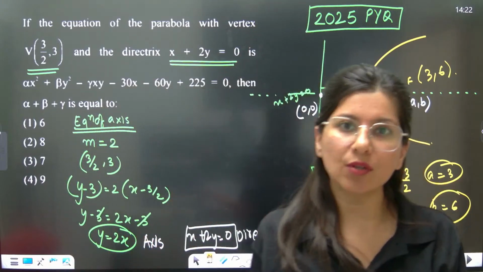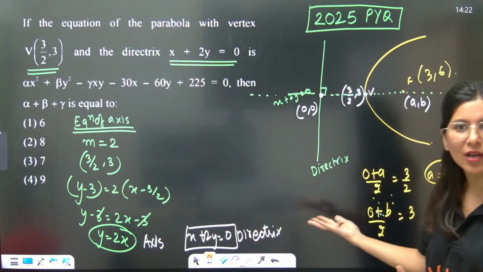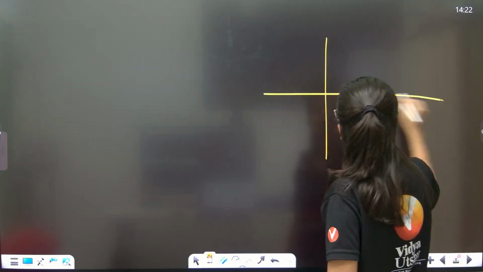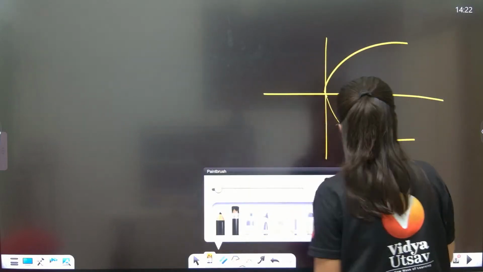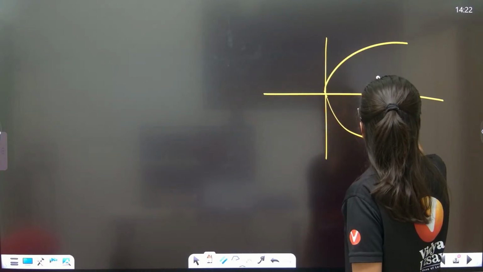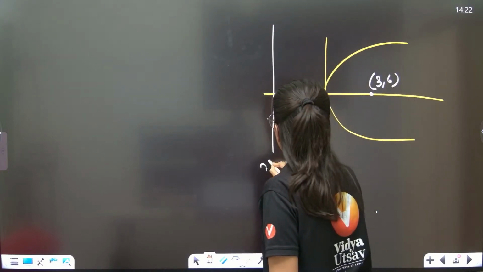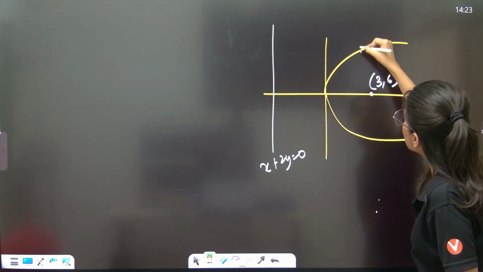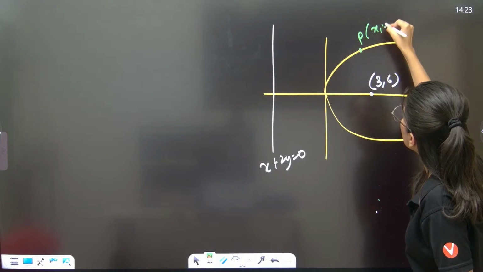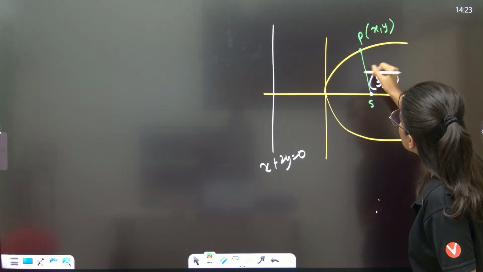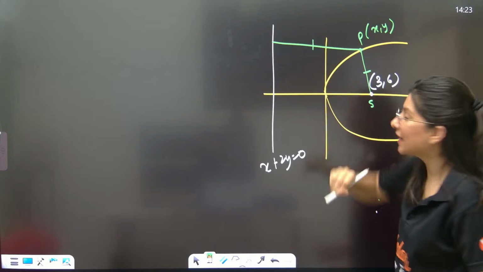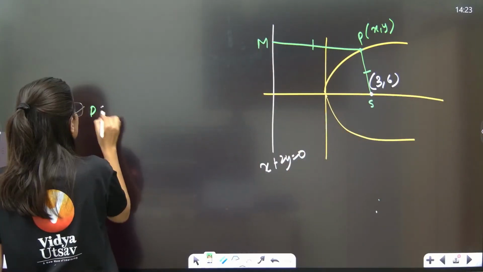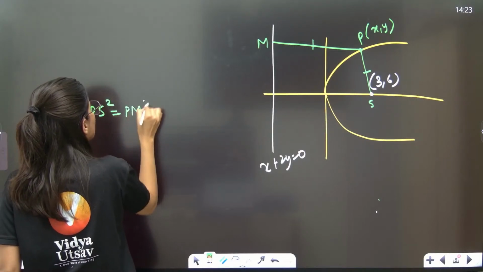If you know the focus and the directrix of any parabola, you can easily calculate the equation of the parabola. How, ma'am? Let me show it to you. 3, 6 is your focus and x plus 2y is equal to 0 is your directrix. This is your point P, a moving point on the parabola. Distance from focus is equal to distance from directrix, PS equals PM, so PS square is equal to PM square.